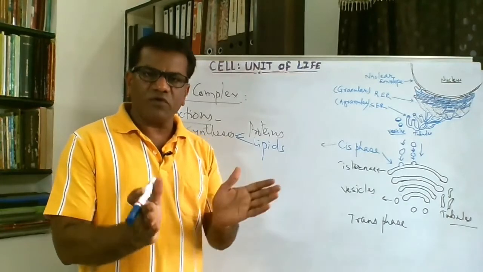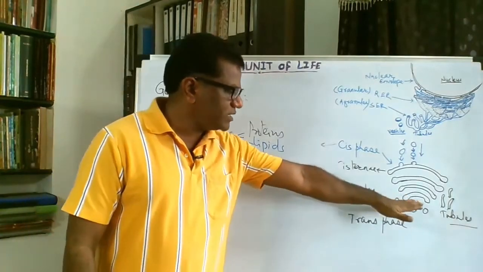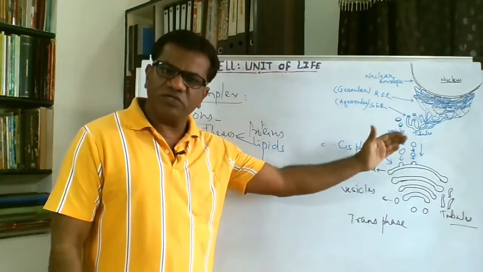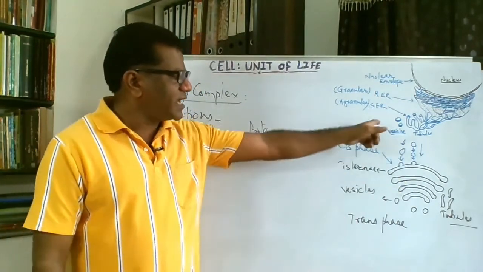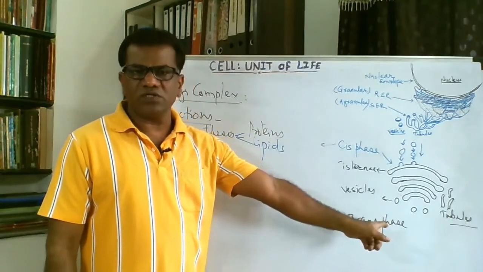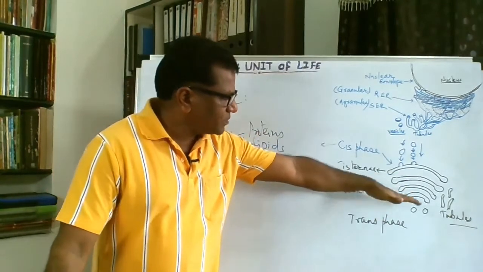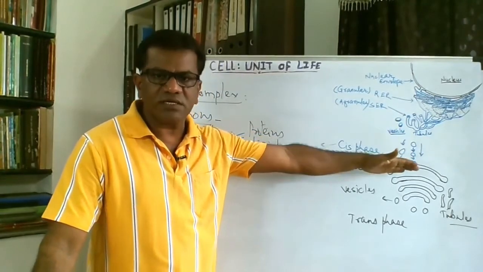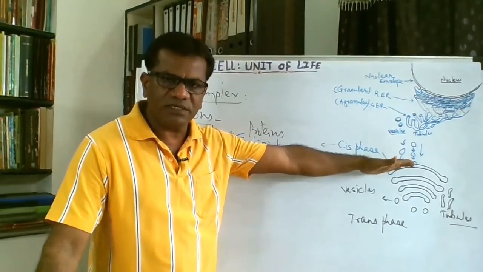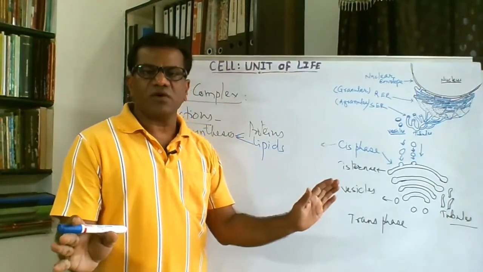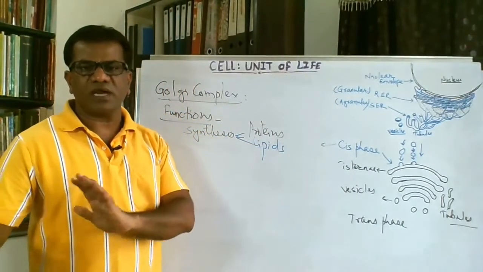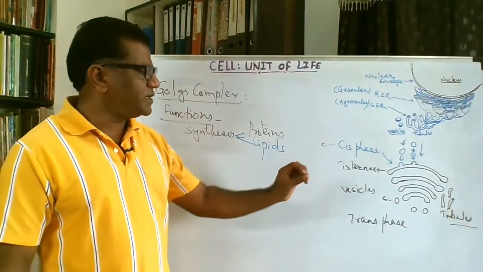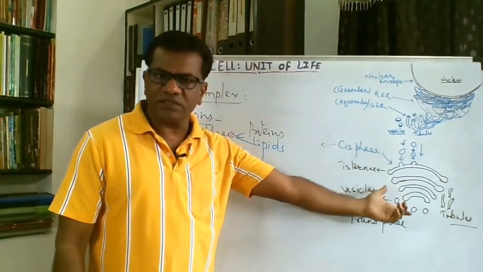It is ready for shipping, and that's why this is called the shipping phase. So gradual processing of the material takes place through this Golgi complex, and in this way the glycoproteins which were similar while entering into the Golgi complex now become diverse, different types of glycoproteins. The monomers of the sugars have been changed to bring the diversity among them.